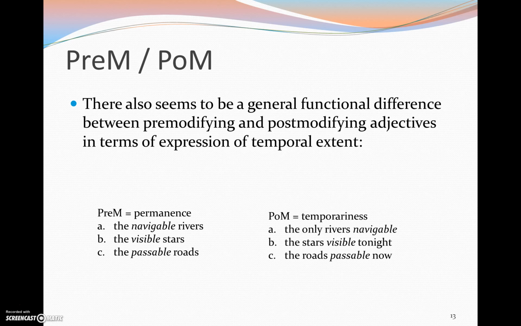Whereas if the same adjective phrase occurs in the post-modifier position, so the stars visible tonight, it sort of indicates that perhaps there is a temporal aspect. So perhaps this is not something that is a permanent state, but something that might change tomorrow night, for instance.